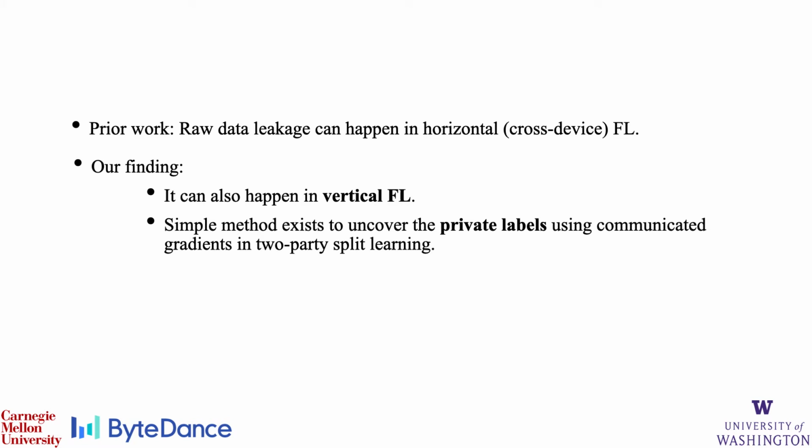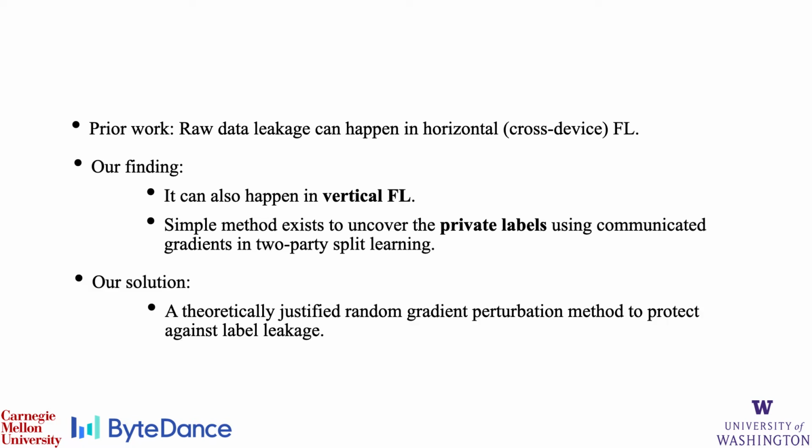Specifically, we first identify that in a realistic two-party split learning problem setting, one party can uncover the other party's private label information using the communicated gradients. To protect the participating party's private label data, we then propose a theoretically justified random gradient perturbation method that strategically calculates how much noise should be applied.